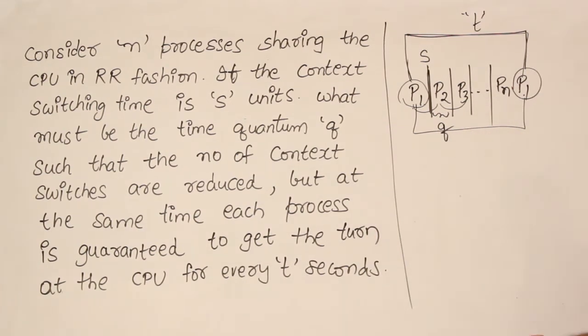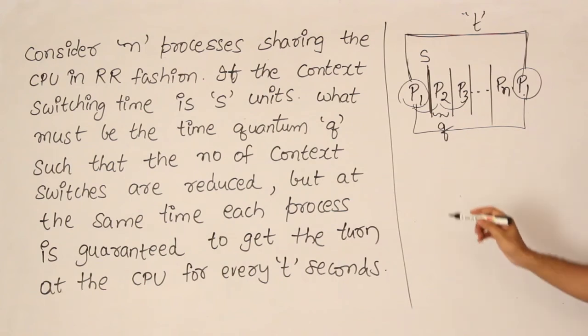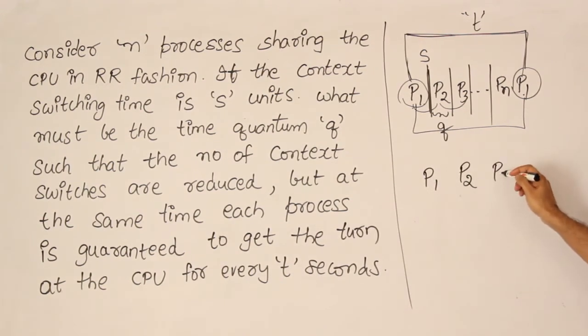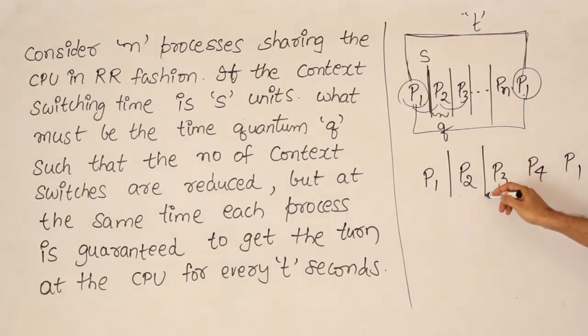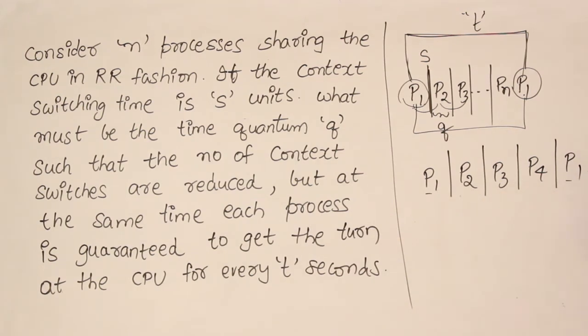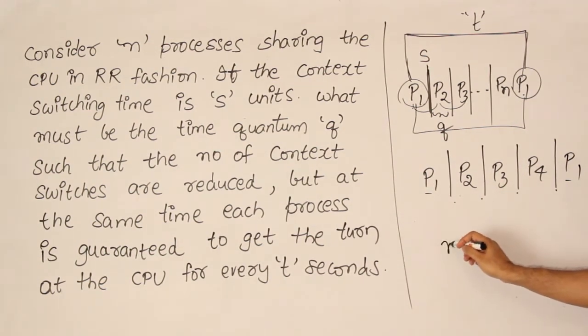Analyzing it with n processes is a bit difficult, so we can scale it down to 4 processes. Let us say I have 4 processes, p1, p2, p3, p4, and then again p1 will get scheduled. Then there is a context switch, context switch, context switch, and context switch. How many context switches are there before you get the same process? 1, 2, 3, 4. Therefore if I have n processes, I have n context switches.